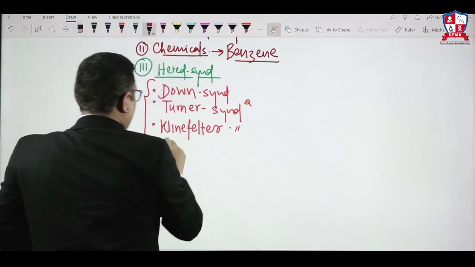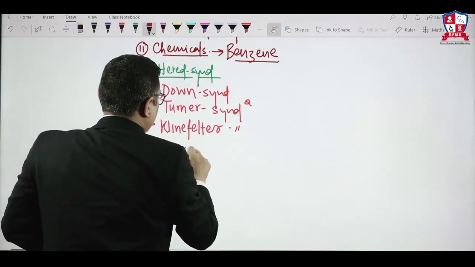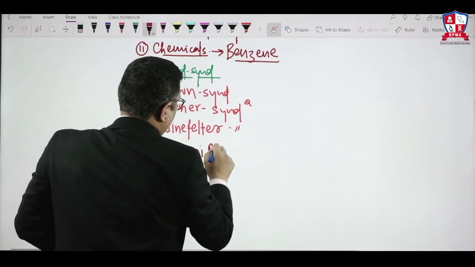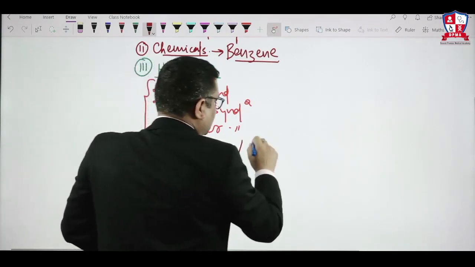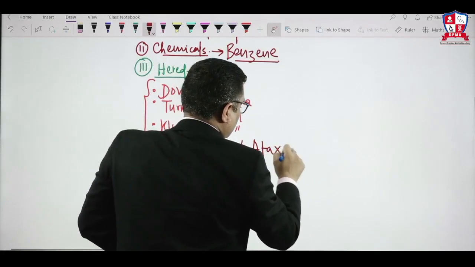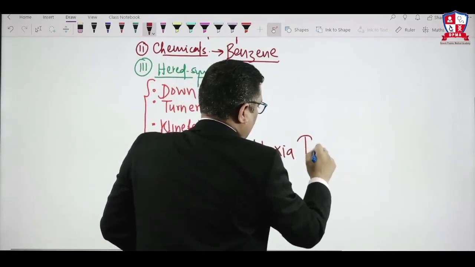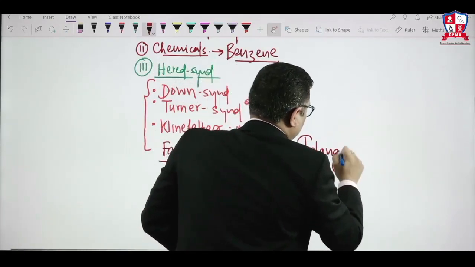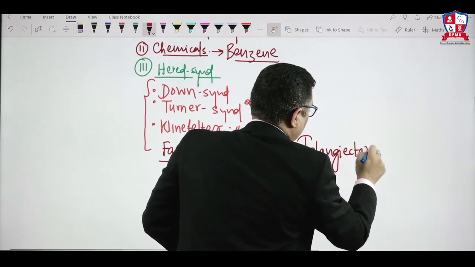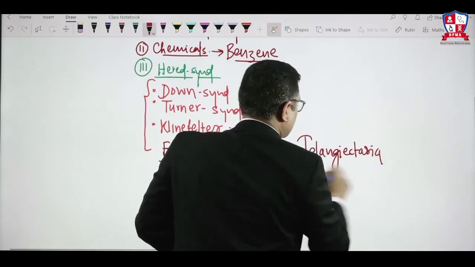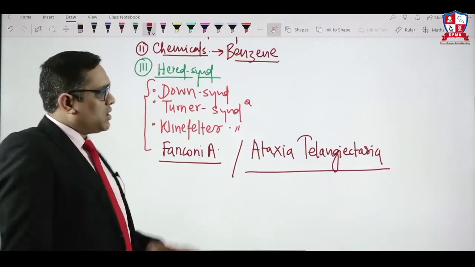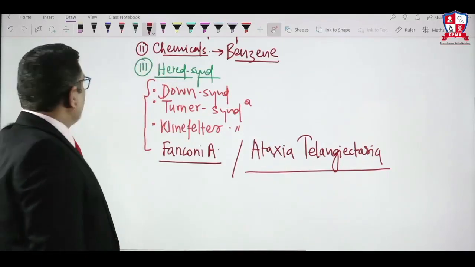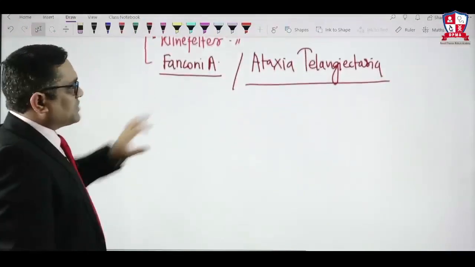Apart from this, we should remember Fanconi's anemia and ataxia telangiectasia. So these are some of the important hereditary disorders associated with acute lymphoid leukemia. So this is the etiology for ALL. Now we are going to see the pathogenesis.